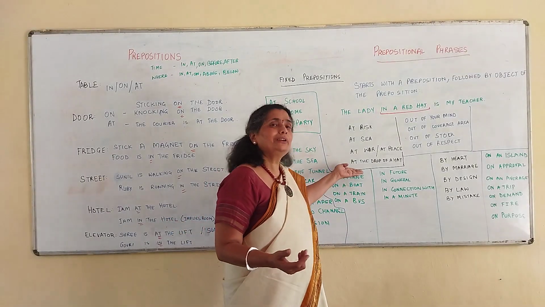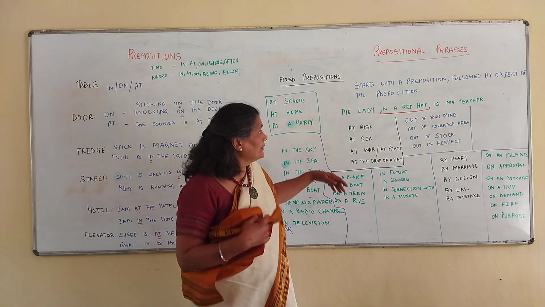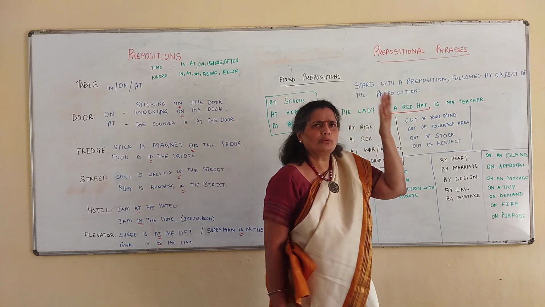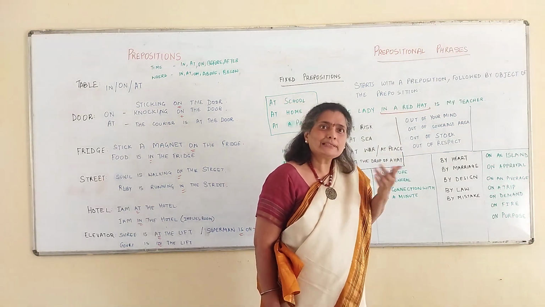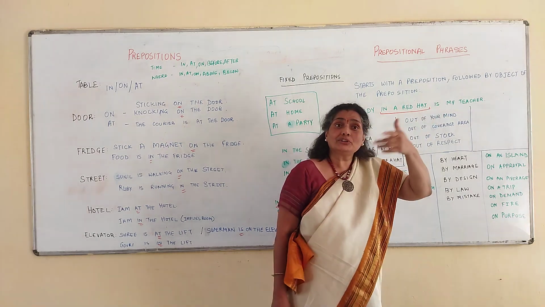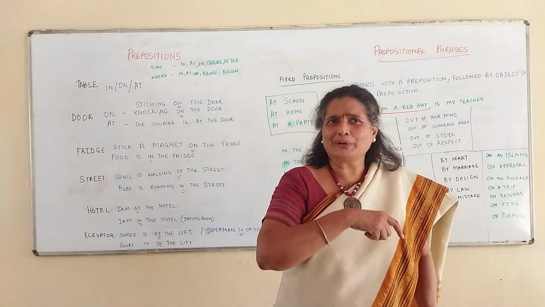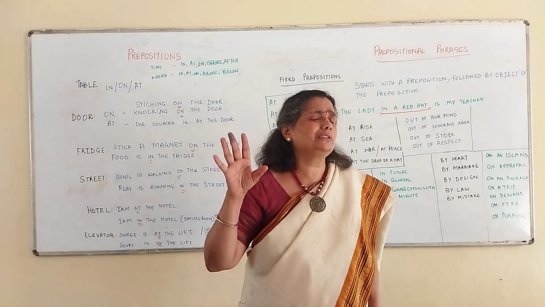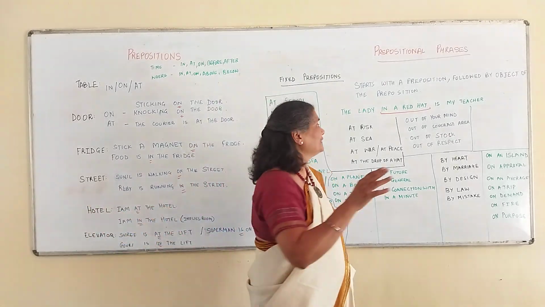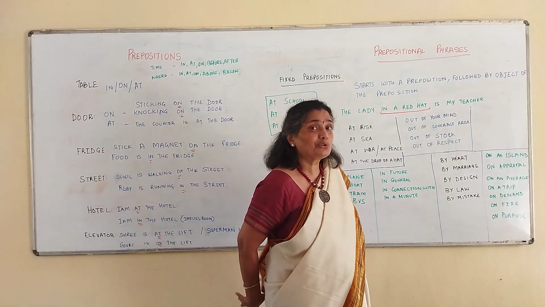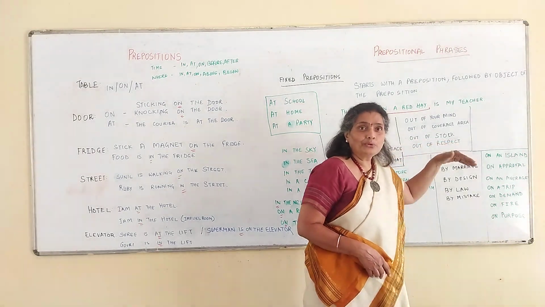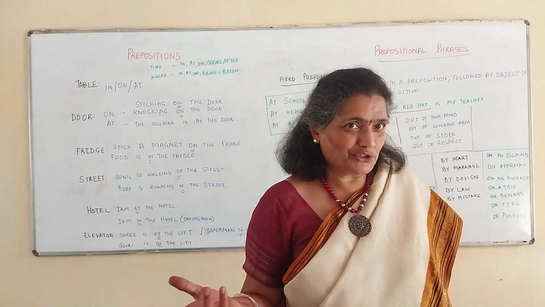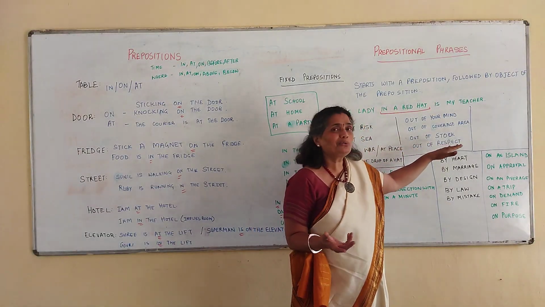This is another phrase that is used. Another phrase which we can look at is, say for example, prepositional phrases. Out of your mind. Are you out of your mind? I never said that, right? Out of coverage area. All of us have a problem with the networks, right? And you hear it often and you get irritated when you hear this. It is out of coverage area, right? So this is what the phrase means, out of coverage area. Out of stock. You go to buy some medicine and the chemist tells you it is out of stock, right? So this is what it means, out of stock.